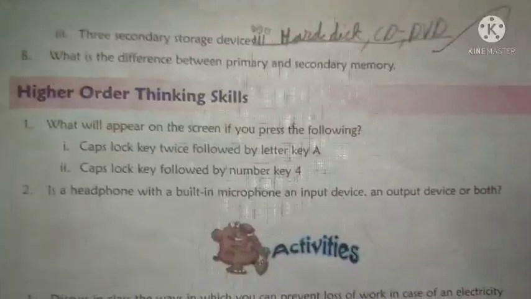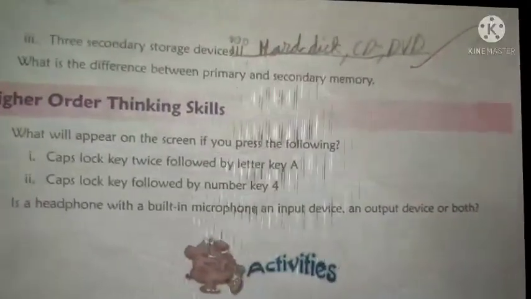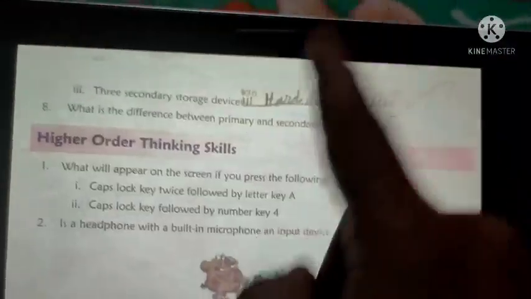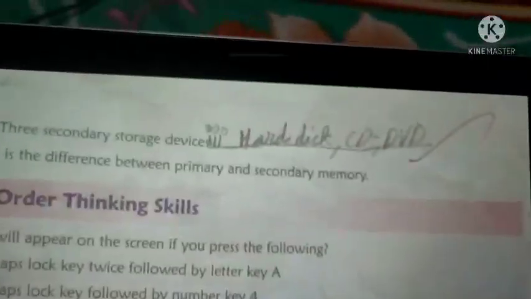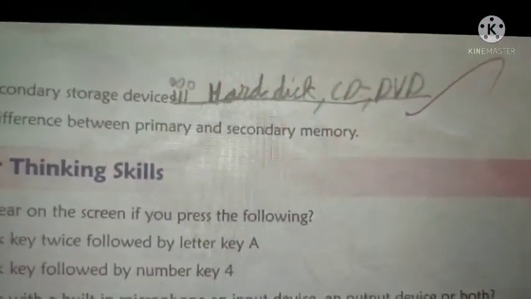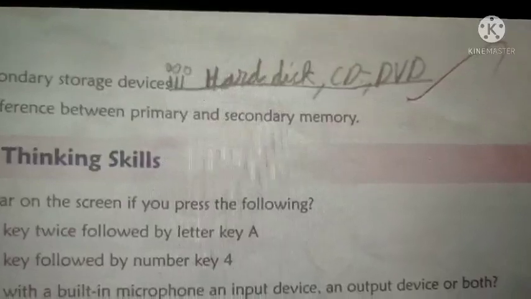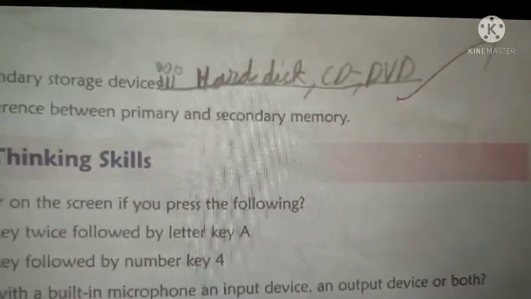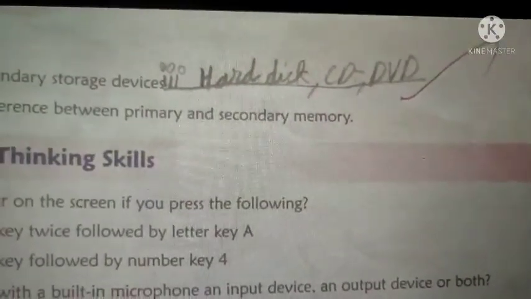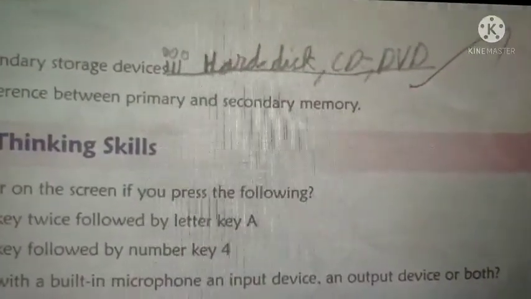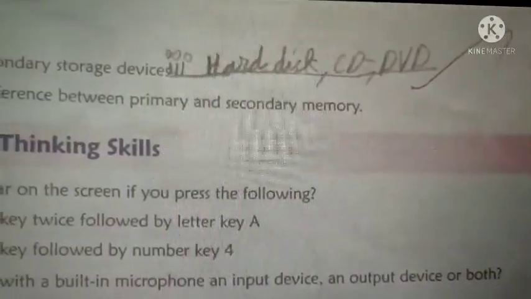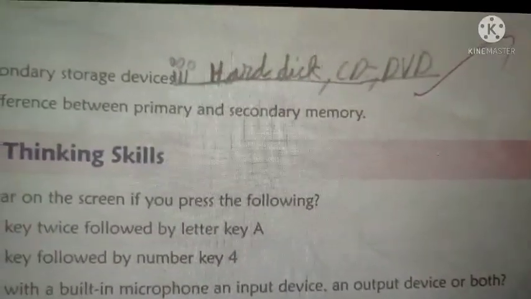See, the question continues in the next page. Third point, three secondary storage devices. Hard disk, CD, DVD. That's all. One is hard disk, HARD space DISK, disk. And CD is in capital letters, CD, comma, DVD, all three in capital, DVD. Okay, that's it.